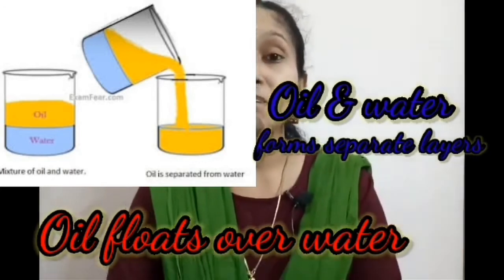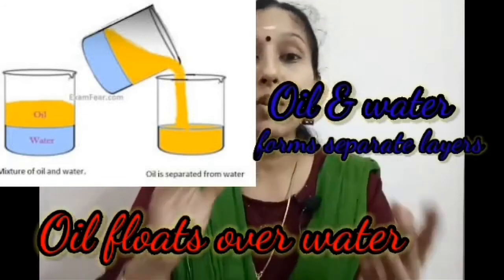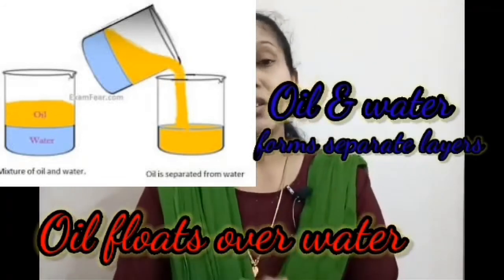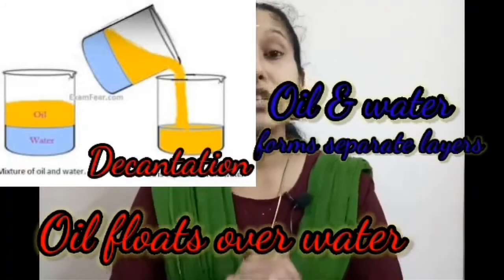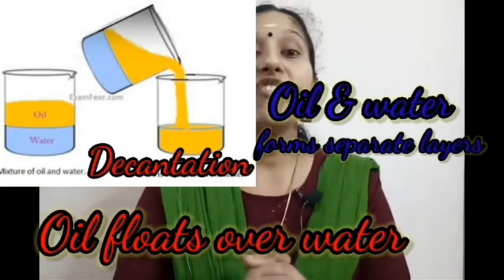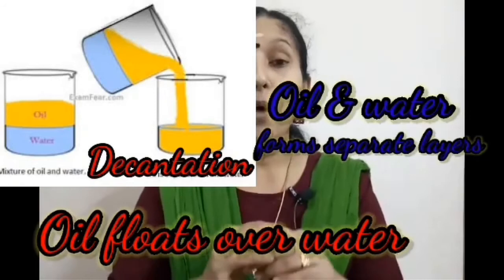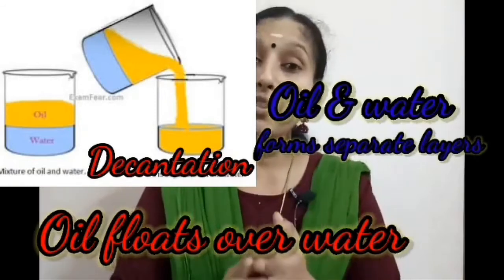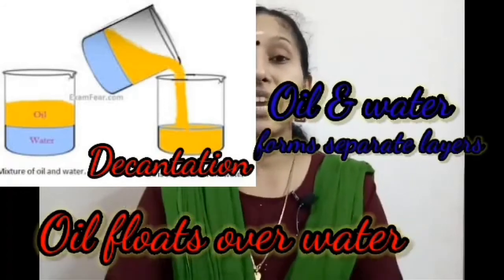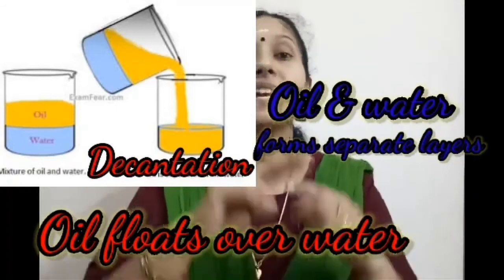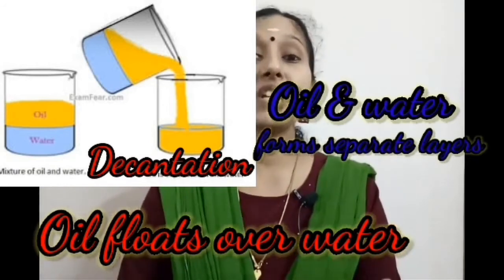Removal of one layer to another glass, that process is known as decantation. So you can remove the oil layer to another glass by means of decantation. This way we can separate oil and water. Oil and water form separate layers. We can remove the oil layer to another glass with the help of decantation. Right.